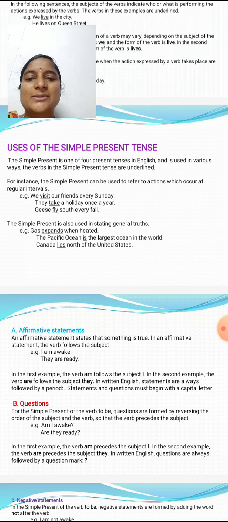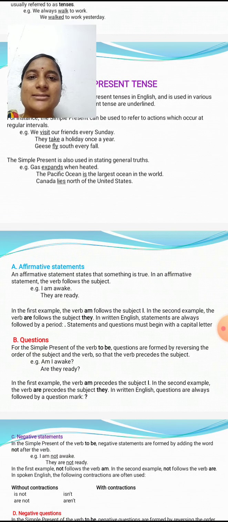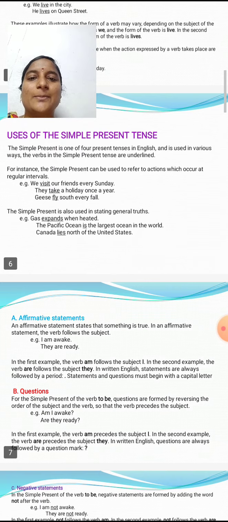The Pacific Ocean is the largest ocean in the world. So that is a general truth. Canada lies north of the United States. So these are some examples of the simple present tense.